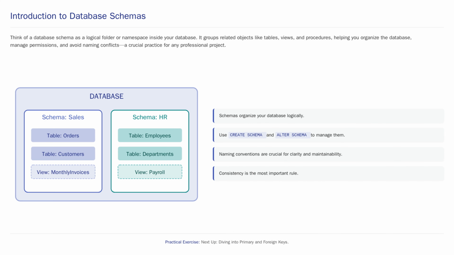Let's recap what we've learned. Schemas are like folders that group related database objects for organization and security. You should move beyond the default DBO schema in any serious project. And a consistent, well-defined naming convention is not optional. It's a professional requirement for creating maintainable and understandable databases.